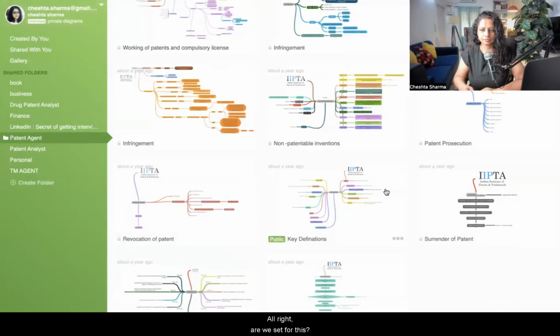All right. Are we set for this? Okay. I'll give you in the upcoming classes also the timetable which we are going to follow, how much you have studied, a little bit of study pointers. After we have covered certain parts, every class will have a small test of MCQs, initially of 10 questions. So it's not like in the end only we will start with the practice questions. Each topic which we are studying, we will do the MCQs side by side.